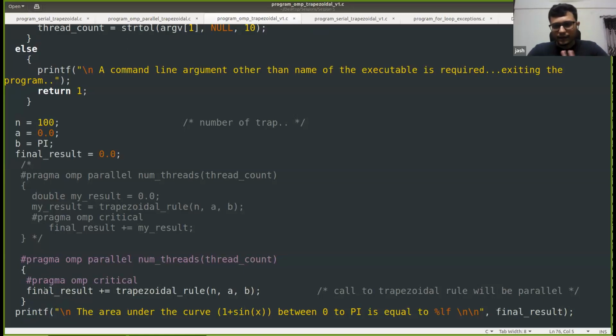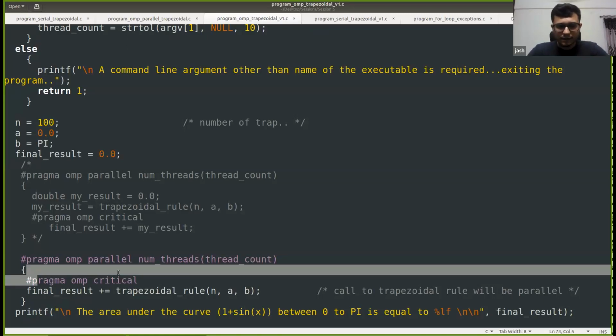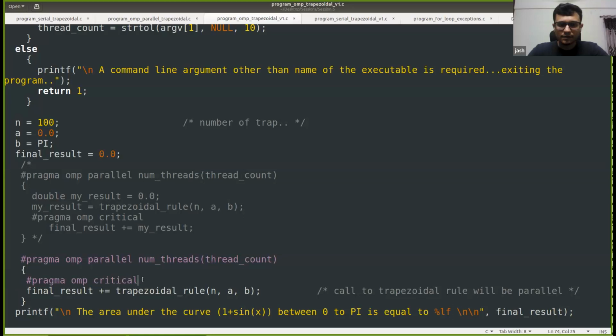So we have removed the data race, that is correct, right? From this by placing hash pragma OMP critical. But there is another problem with this code. Can anyone point that out? So the performance boost won't be that much, and in some cases might be slower than the serial code.